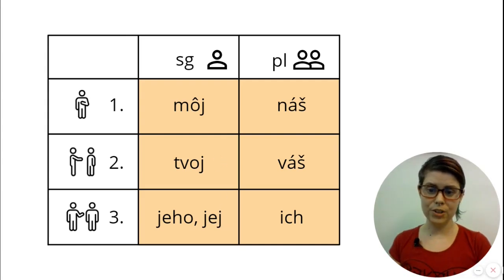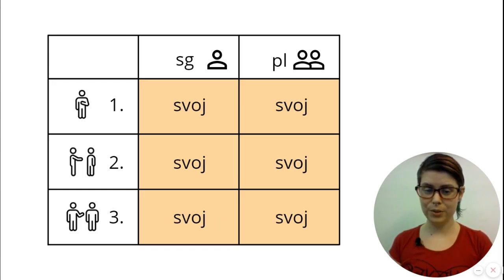Of course, these are just the basic forms and they will have different endings depending on the gender, number and case of the noun that they're modifying, except for the third person pronouns, jeho, jej and ich, which don't decline. In just a second, I will give you some example sentences, and there you will see these pronouns with different endings. So, where does svoj fit into this?